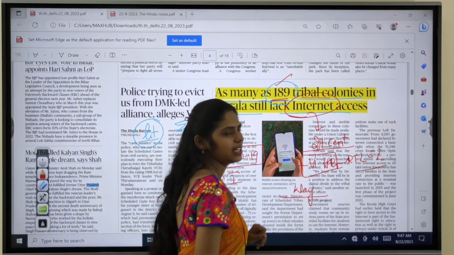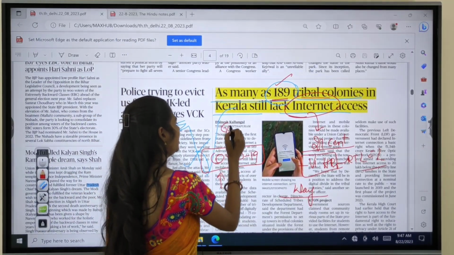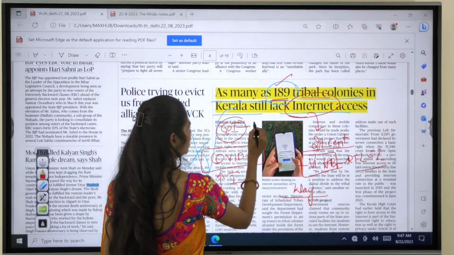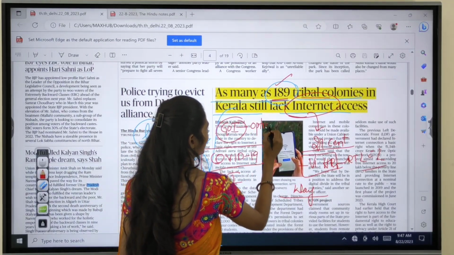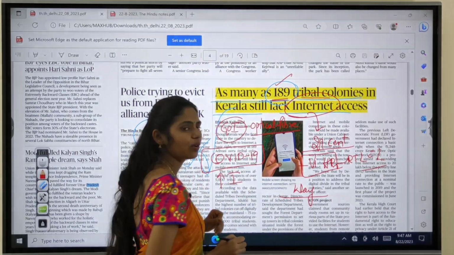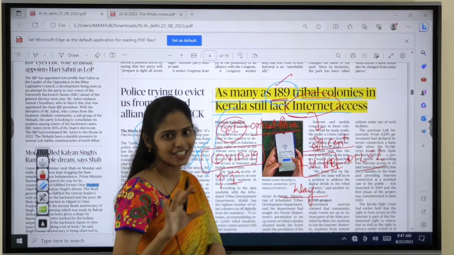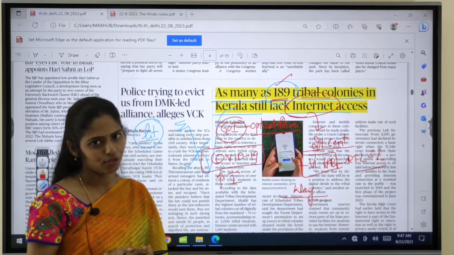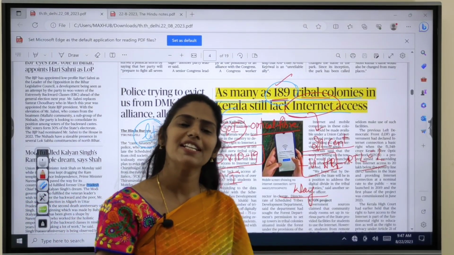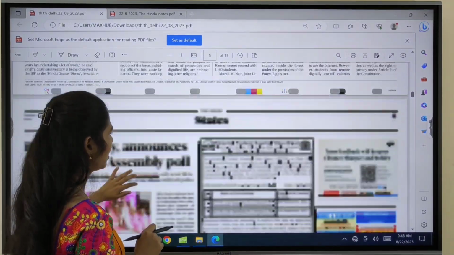And even you can see here one important scheme that the Government of India came up with, that is the optical fiber scheme. Through this optical fiber, government is aiming to provide internet to gram panchayats. So please let me know what is that scheme and some important provisions of that scheme and which ministry is implementing that scheme. So this is your homework.